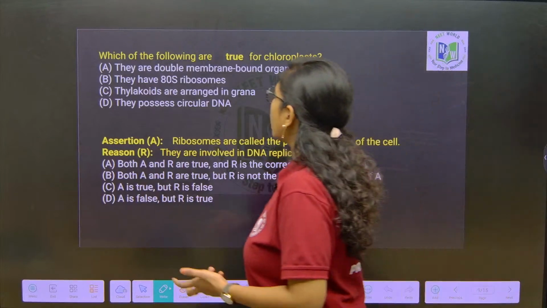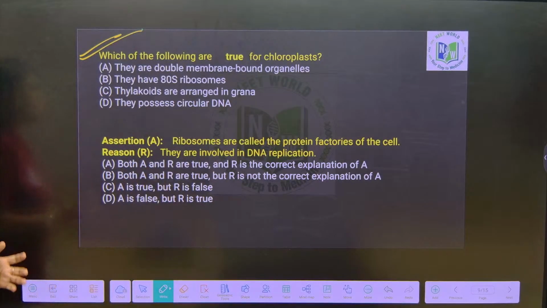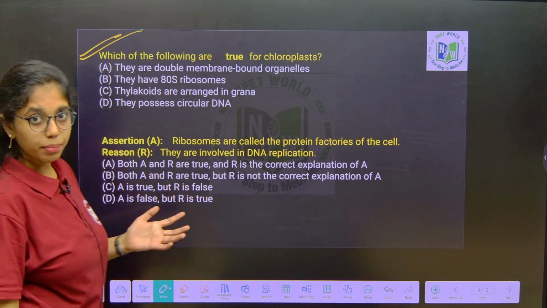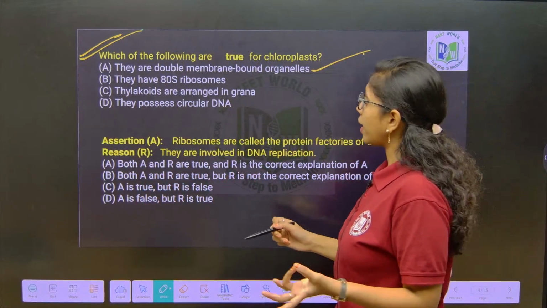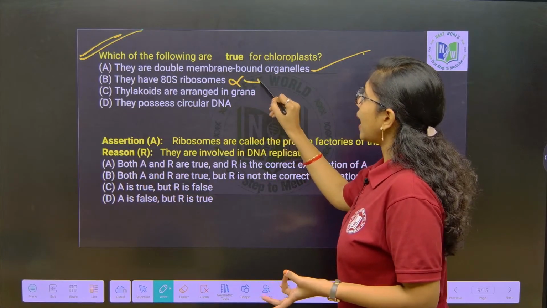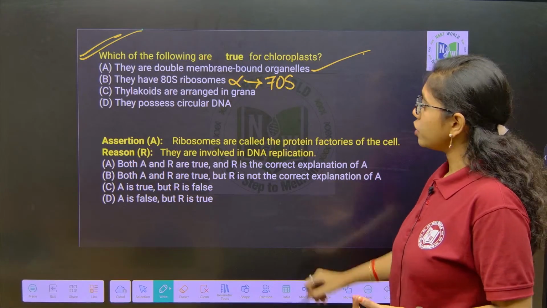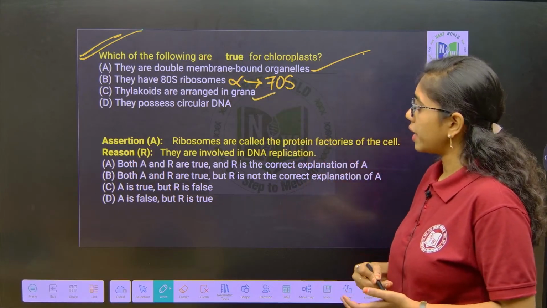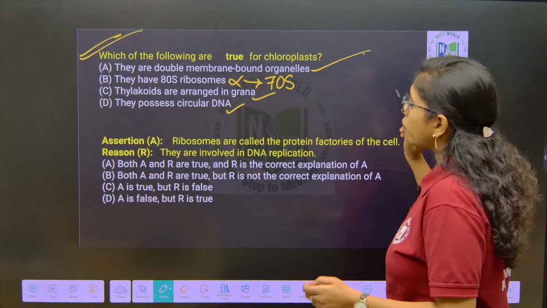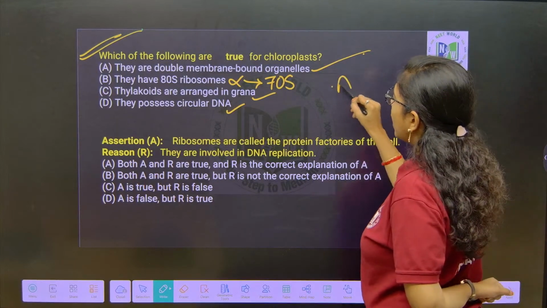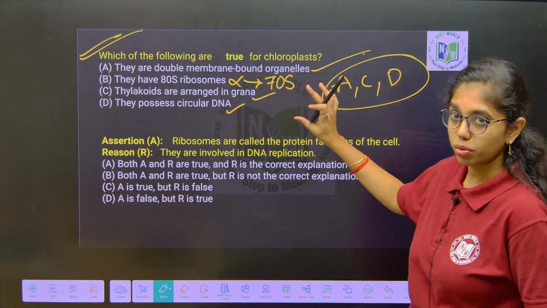Next question, which of the following are true for chloroplast? So the right statement is asked with respect to chloroplast. They are double membrane bound organelles. Yes, that is right. They have 80S ribosomes. No, chloroplast will be having how much? 70S ribosomes. Okay. Thylakoids are arranged in grana. True, thylakoids are arranged in grana. They possess circular double stranded DNA. This is also true. So what are the true statements over here? A, C and D. These are the right statements with respect to this question.